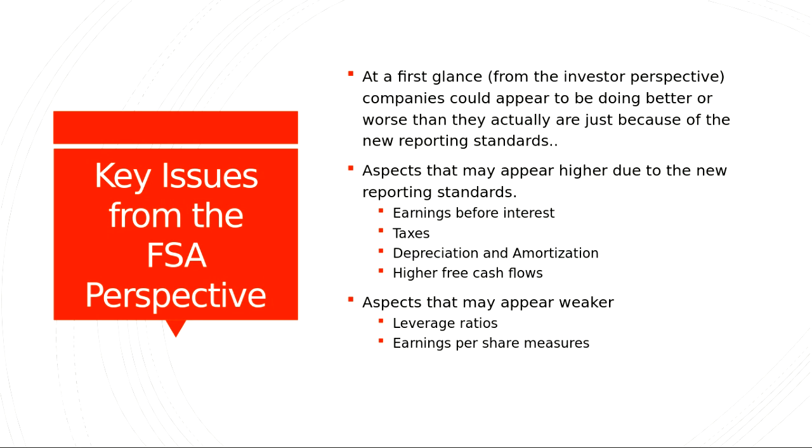Earnings per share is another gauge that investors use to determine a company's profitability. Weaker earnings per share could make investors feel the company is becoming less profitable. So aspects that may appear higher due to the new reporting standards are earnings before interest, taxes, depreciation, and amortization, and higher free cash flows. The leverage ratios and earnings per share measures are going to appear weak.